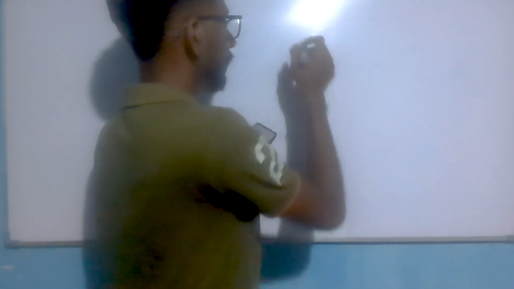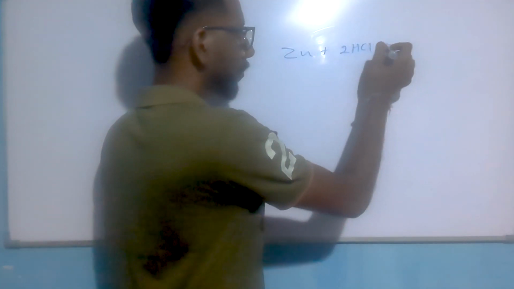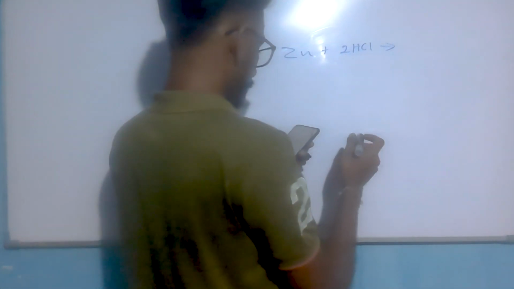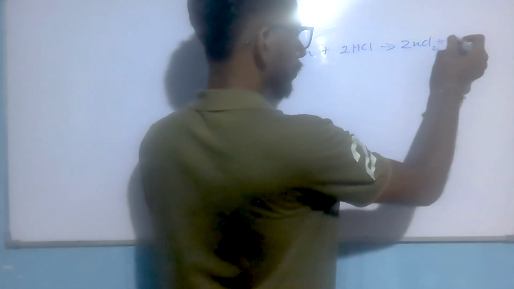Let's see. Zinc plus 2HCl. Here they have given a balanced chemical equation, so it is easy to calculate the answer. ZnCl2 is produced and H2 is also produced.